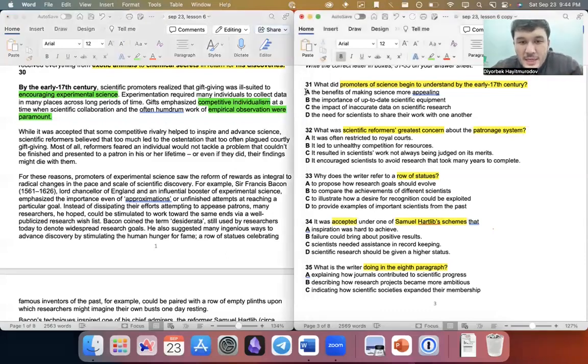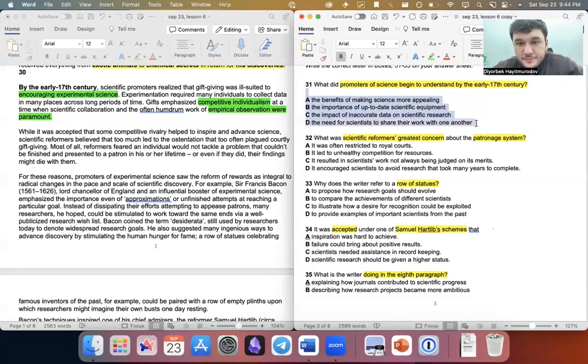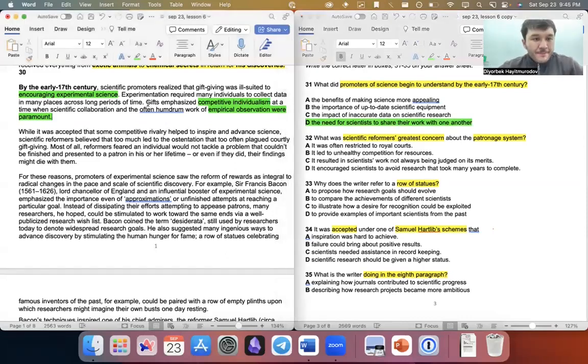So which one of these answers do you think is the answer? Exactly, the answer is D, because of the need for scientists to share their work with one another. Individuals need to collect data in many places, they need to collaborate. They need to collaborate together. That means work together. So I'm going to continue.